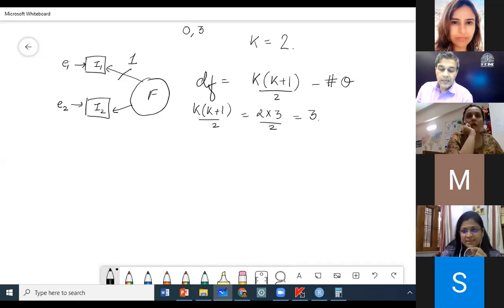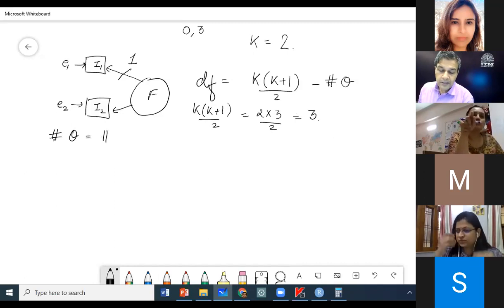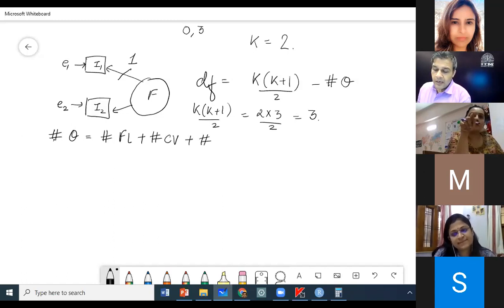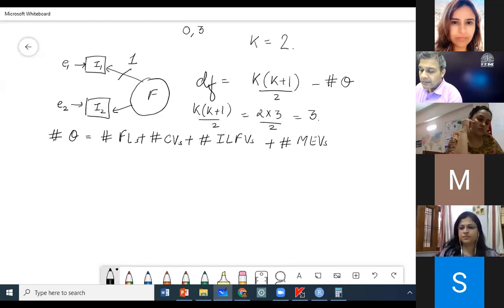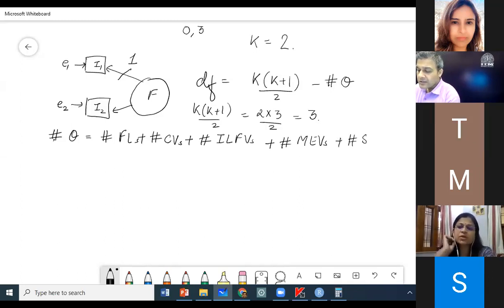Yes. Now let's everybody mute yourself. Hash theta is hash factor loading, hash covariance, hash independent latent factor variances, covariances, factor loadings, plus hash measurement error variances, plus hash structural error.